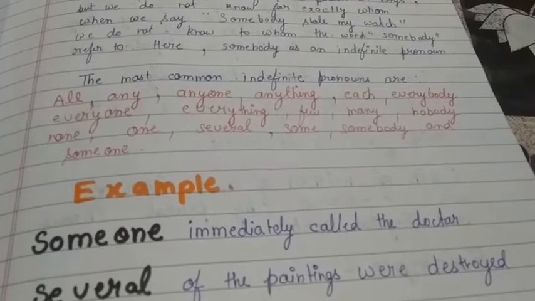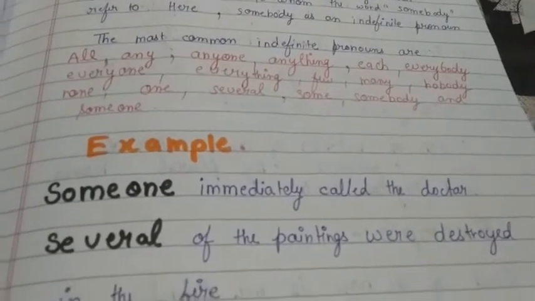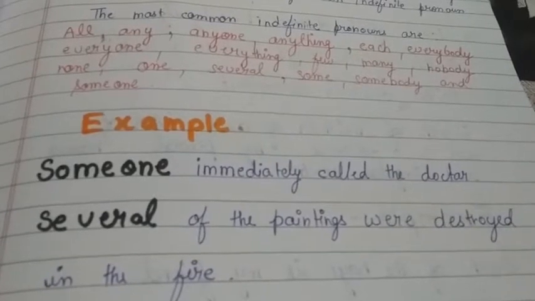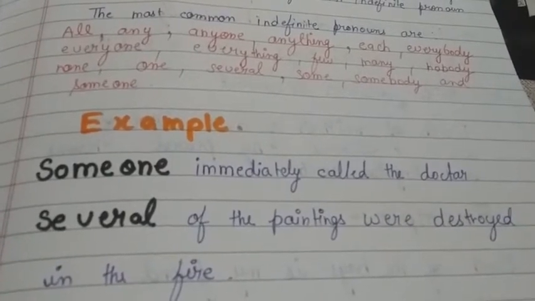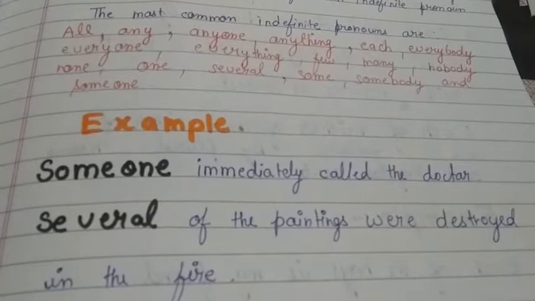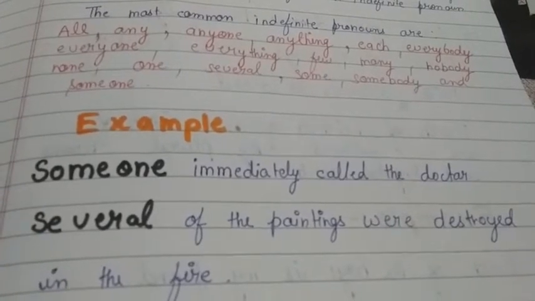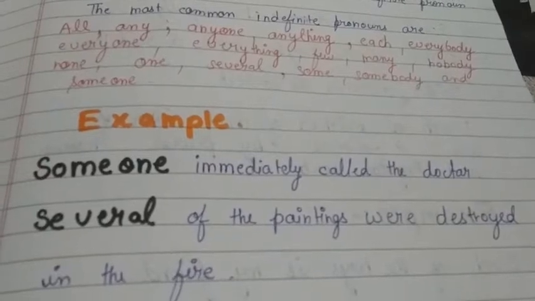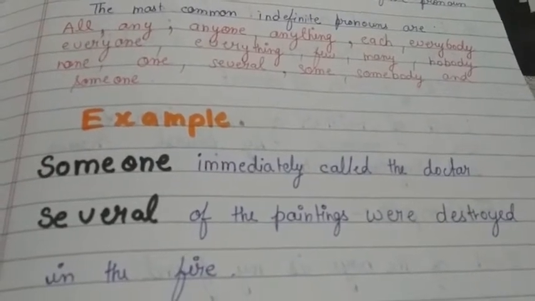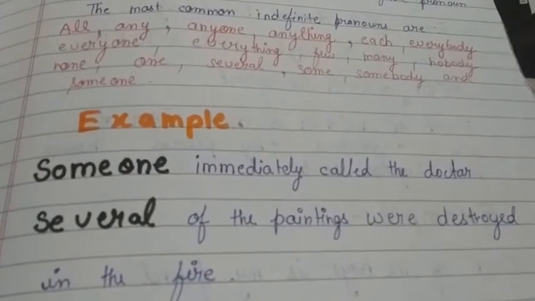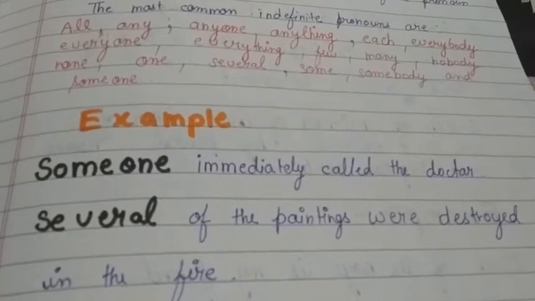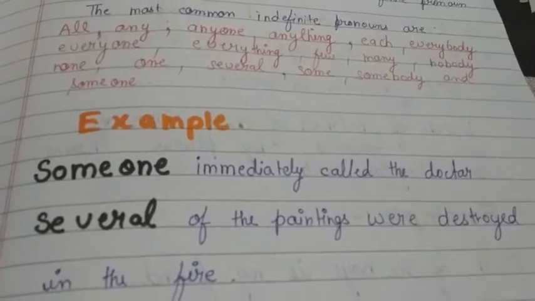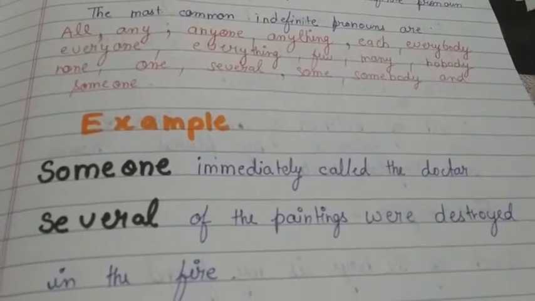Second, several of the paintings were destroyed in the fire. So there were so many paintings, right? But several of the paintings were destroyed in the fire. Several is what? Can you identify? Yes, several is an indefinite pronoun. Why? Because there were so many paintings.